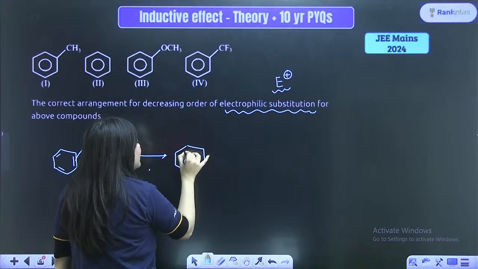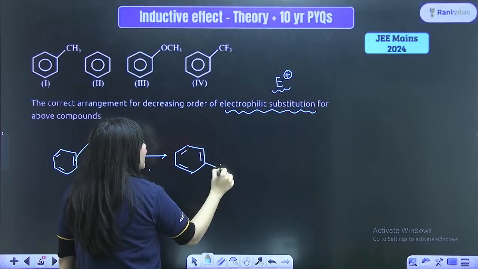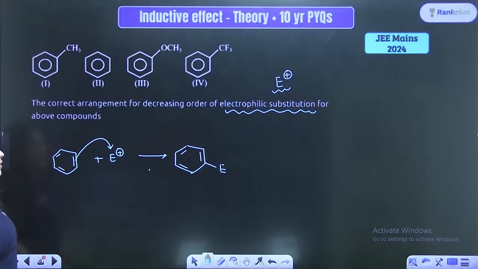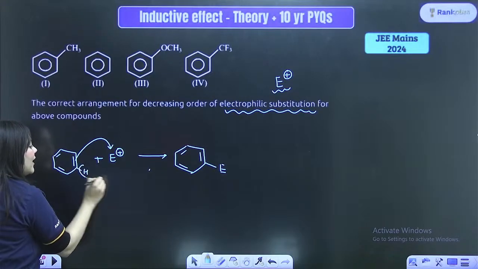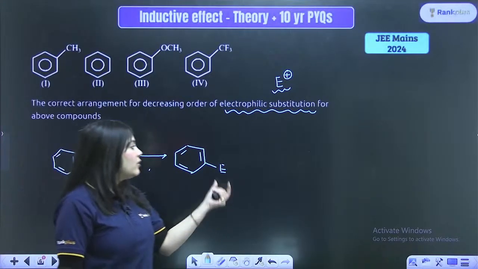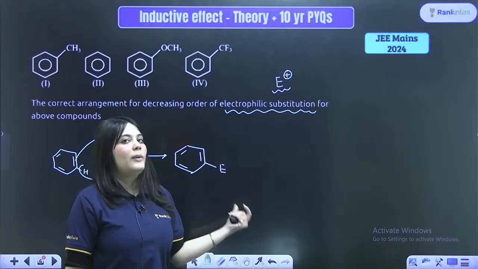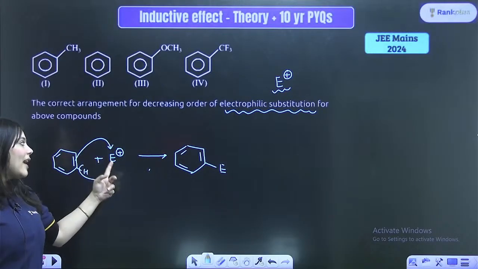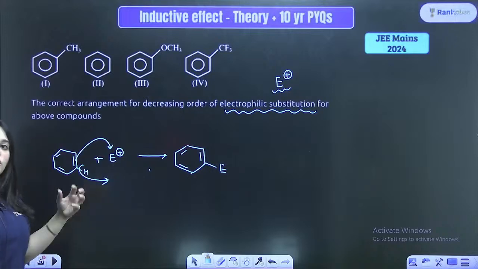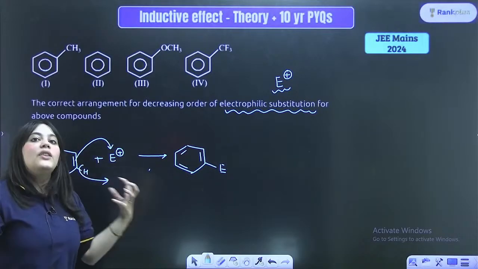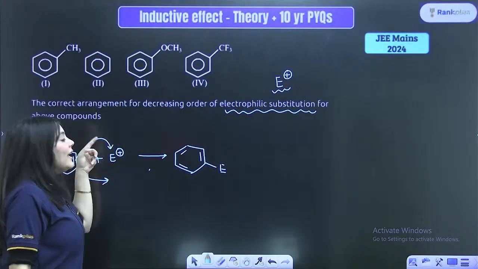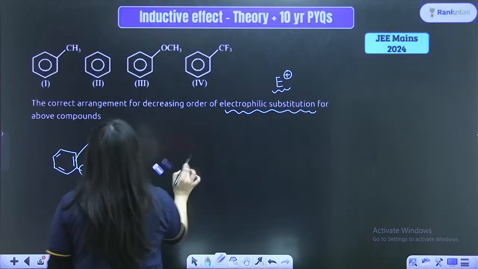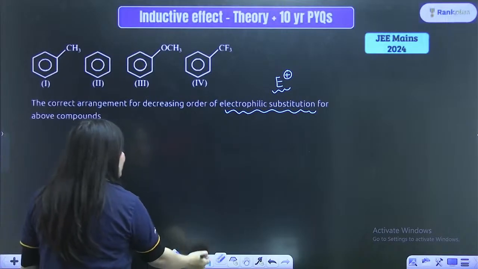What actually happens is you get a benzene ring and the electrophile attacks over here. So you get a substituted product, which means one of the hydrogens gets removed and instead of that hydrogen the electrophile gets added on the benzene ring, right? So these pi electrons are attacking. The more negative the benzene ring is, the more easily it can attack the positive charge. So we have to look for the benzene ring which has the most negative charge on it.